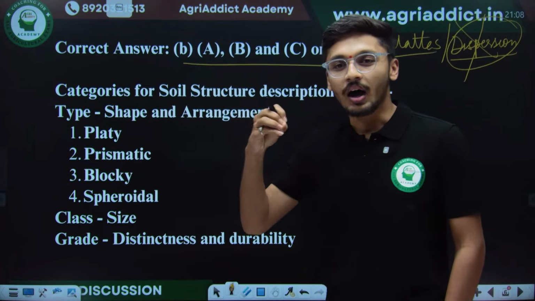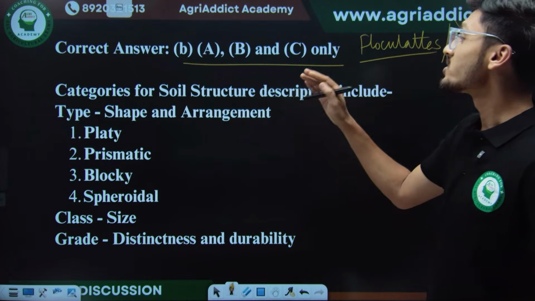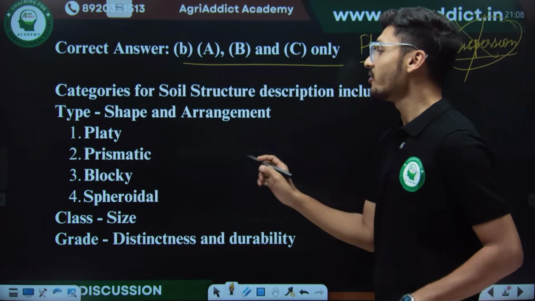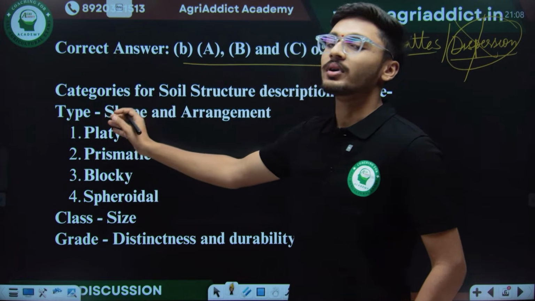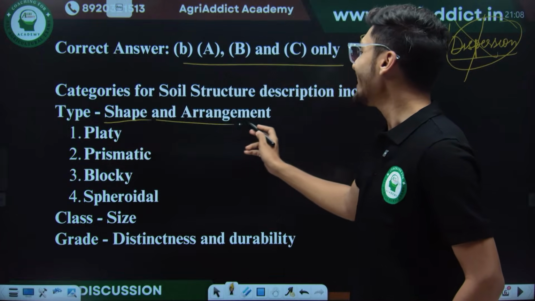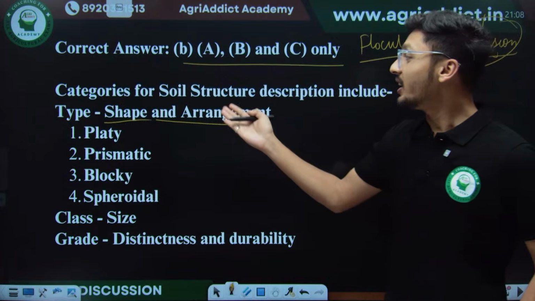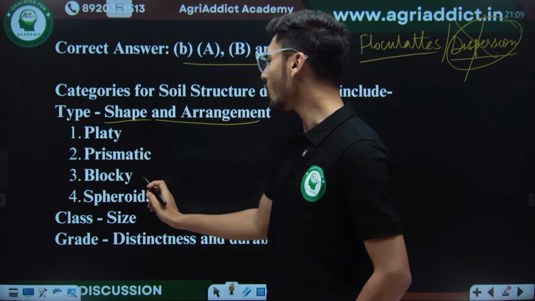So apart from this, there are some more things regarding soil structure. Soil structure can be categorized into three different categories, which include type, class, and grade. On the basis of type, we analyze the shape and arrangement of the soil particles, and it has four different categories, which include platy, prismatic, blocky, and spheroidal structure.